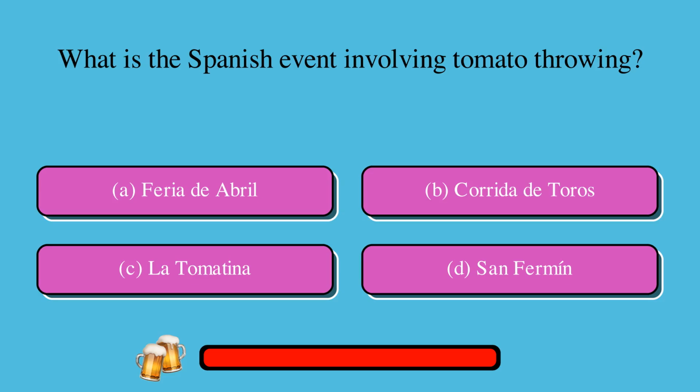What is the Spanish event involving tomato throwing? A. Feria de Abril, or B. Recorrida de Toros, or C. La Tomatina, or D. San Fermín? The correct answer is C, La Tomatina.